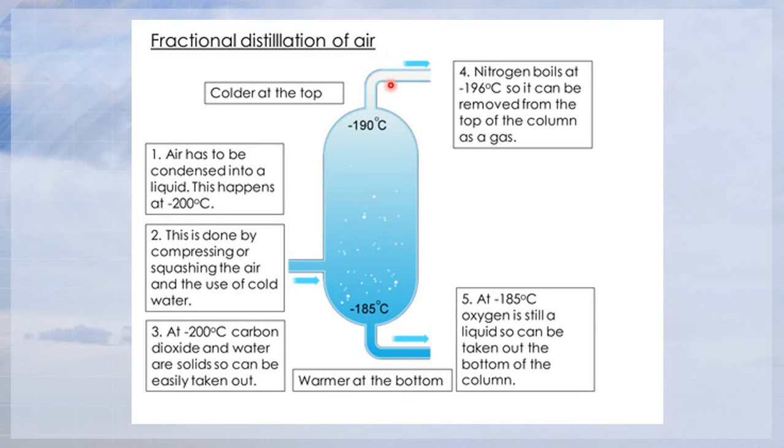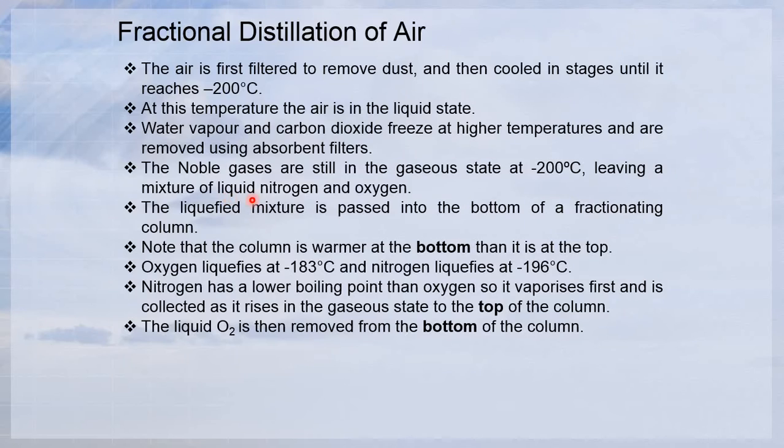This diagram shows the fractional distillation of air. Colder at the top, warmer at the bottom. So that's why the temperature here is smaller compared to this one, which is higher. This is basically the steps. Let's see number one here. Air has to be condensed into a liquid. This happens at negative 200. Remember this one.